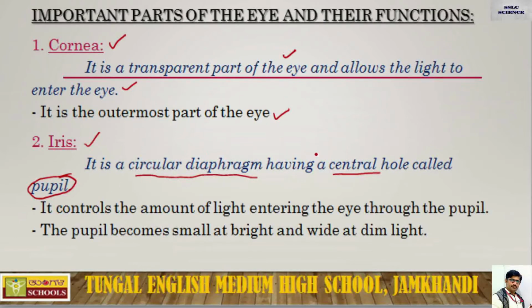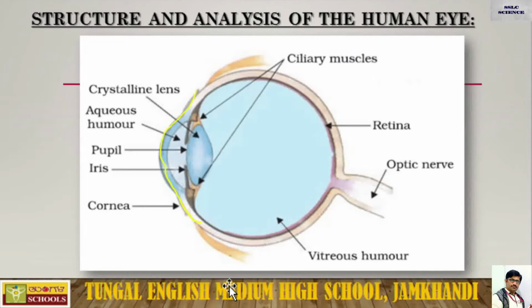It controls the amount of light entering the eye through the pupil. The pupil becomes small in bright light and wide in dim light. As I said, the iris is a circular diaphragm, and this is the iris in the picture.